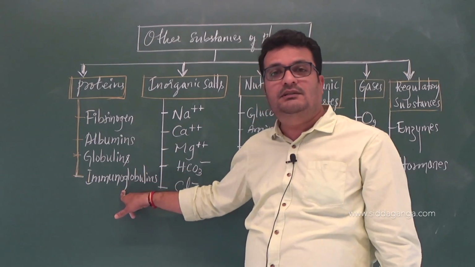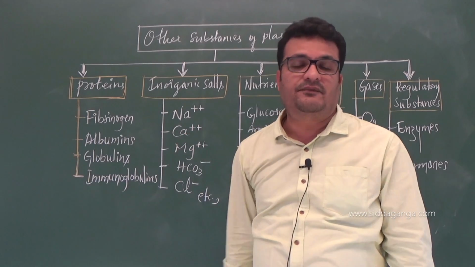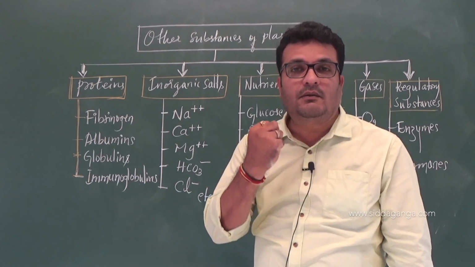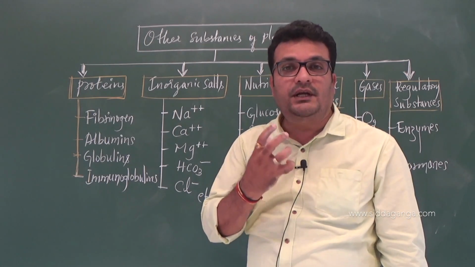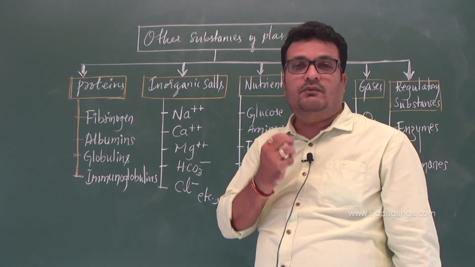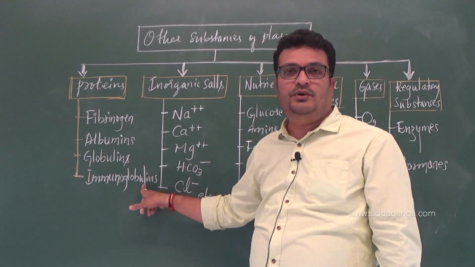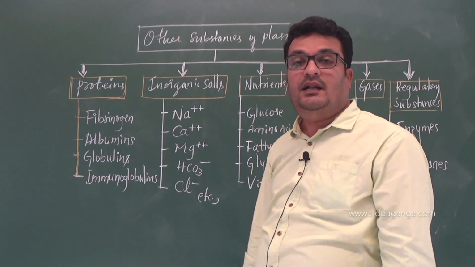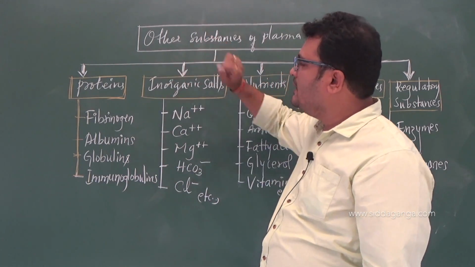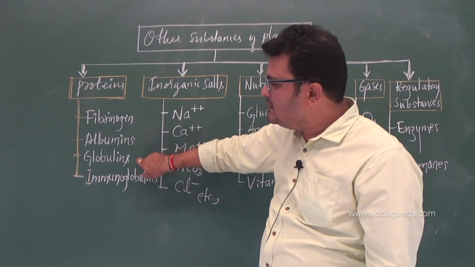And immunoglobulins are specified globulins, we can say. These specifically act as the fighting proteins, we can say. These are the complex of proteins where they fight against pathogens, right? Immunoglobulins, they are also produced by the lymphatic tissues and lymph nodes. So these are the different types of proteins found to be present in the plasma. So first three are very important: fibrinogen, albumins and globulins.